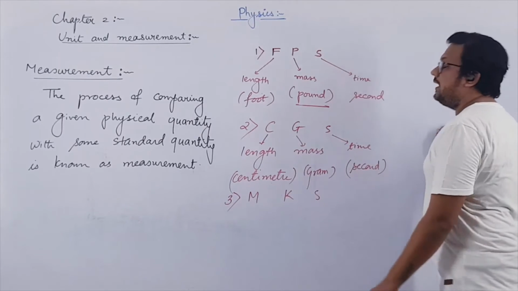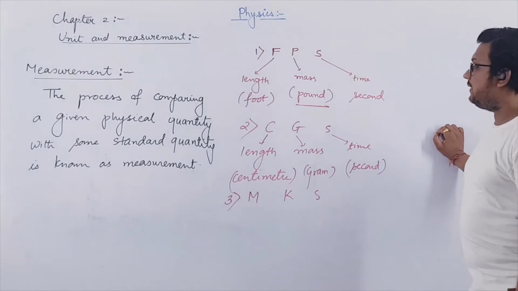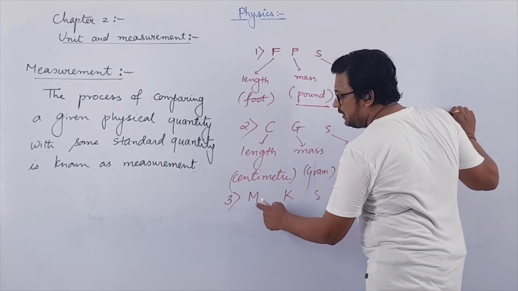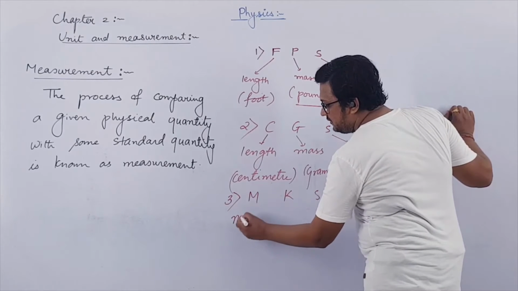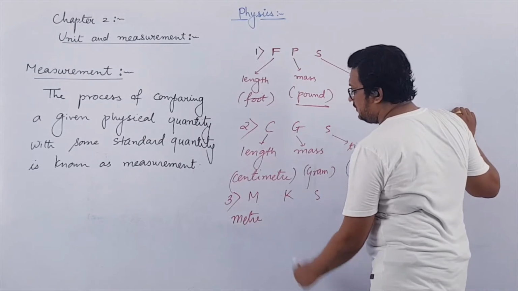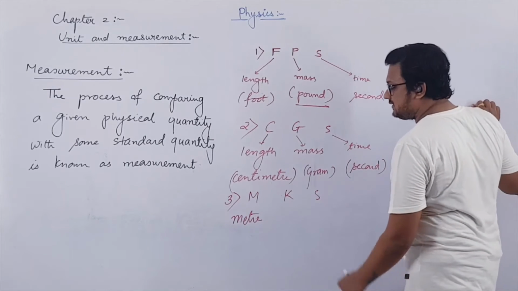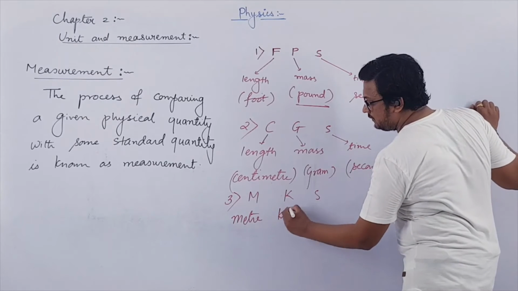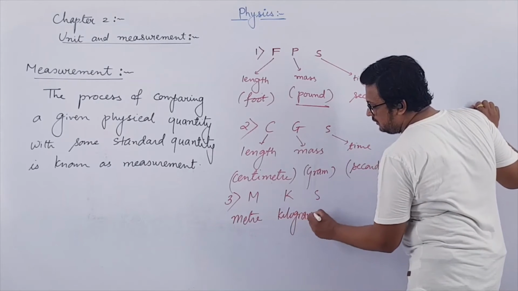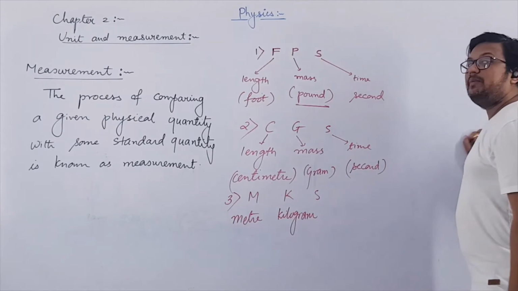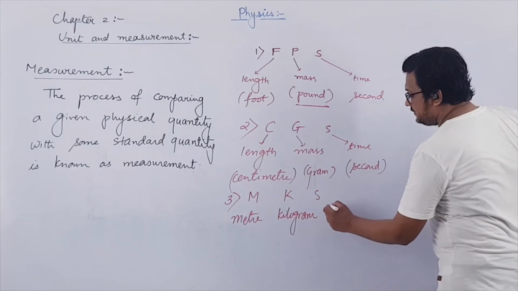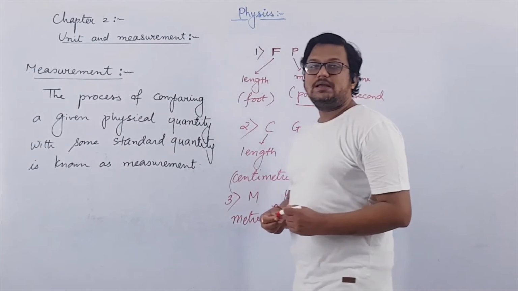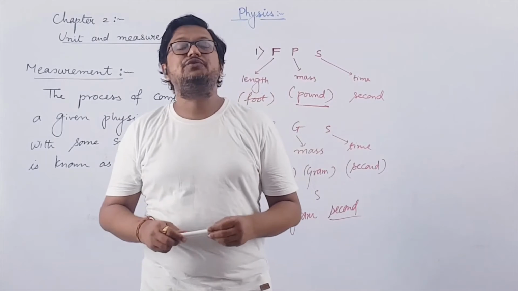Along with this, another unit system was introduced, which was given the name MKS. In the MKS unit system, M is for measurement of length, that is meter. K is for measurement of mass, that is kilogram. And S is for measurement of time, that is second. So these were the two unit systems, CGS and MKS, which were introduced.